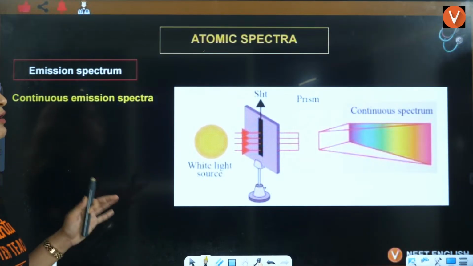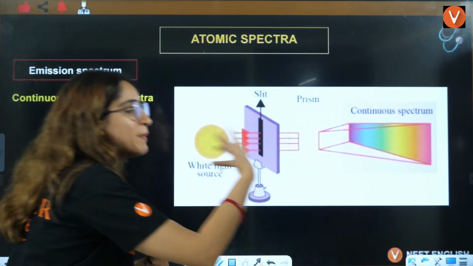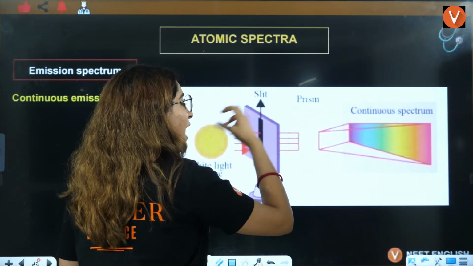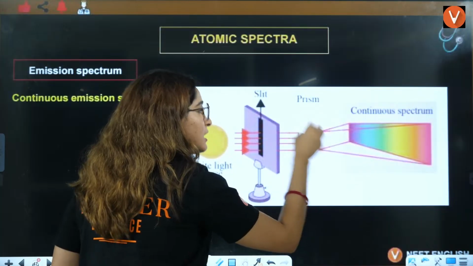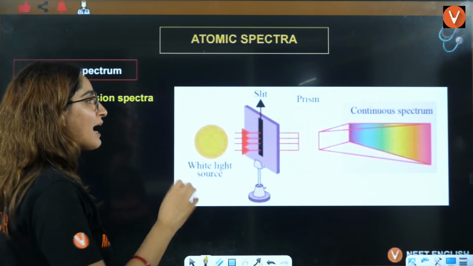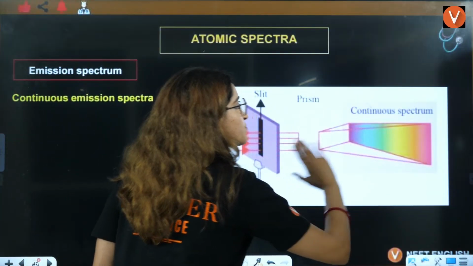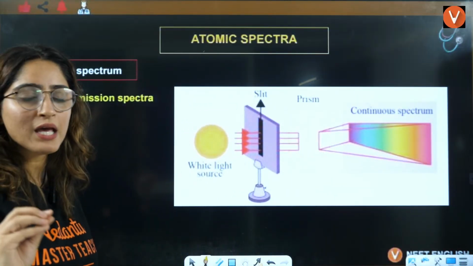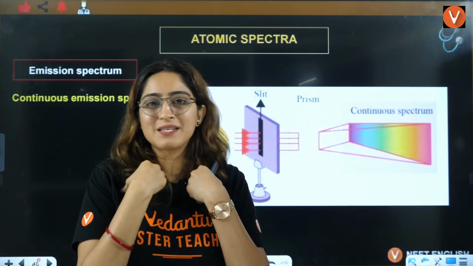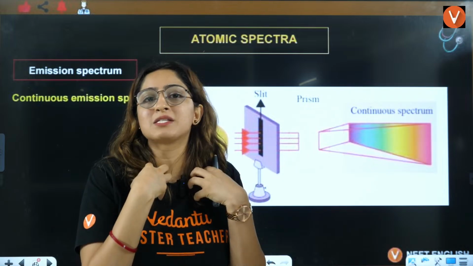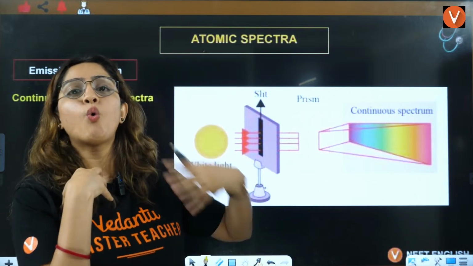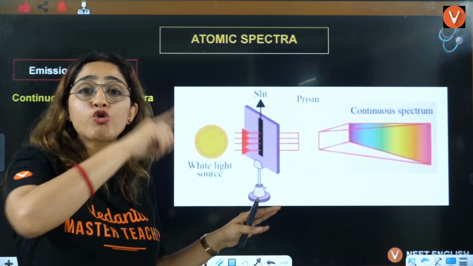So this particular spectra is emitted because this particular prism has absorbed some light. That's why it is emitting all the different colors of white light. That is called an emission spectra, right? When something has absorbed something, here we are showing a prism, so the prism has absorbed something. After absorption, it is emitting those lines, right, in a continuous form.